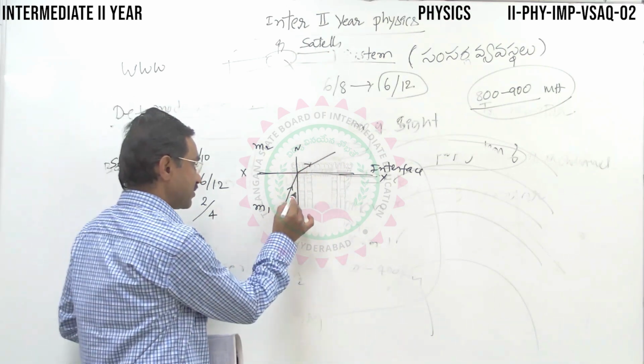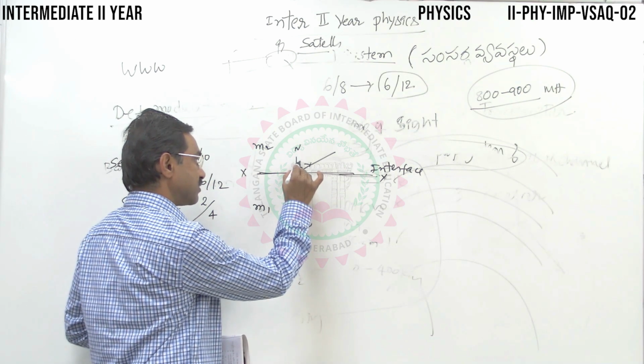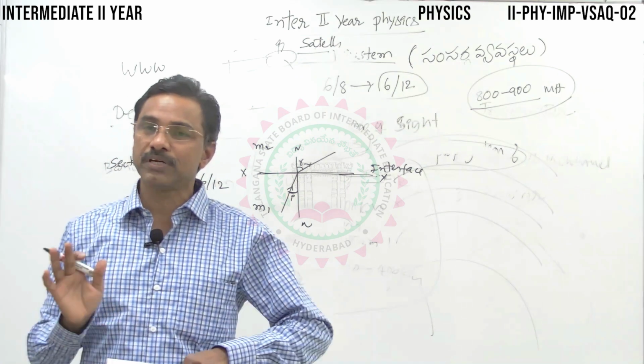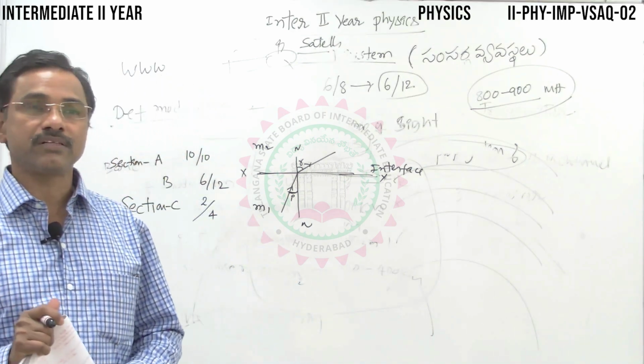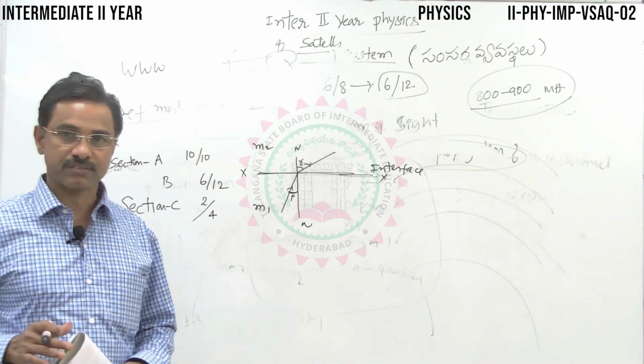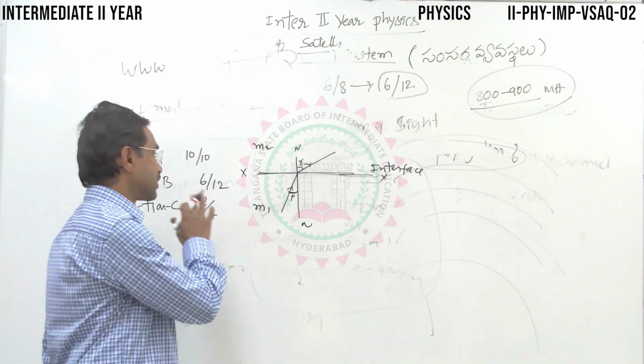So this is the angle of incidence, measured from the normal, and this is the angle of refraction, isn't it? The bending of light at the separation of two media, at the interface, is called refraction, isn't it?